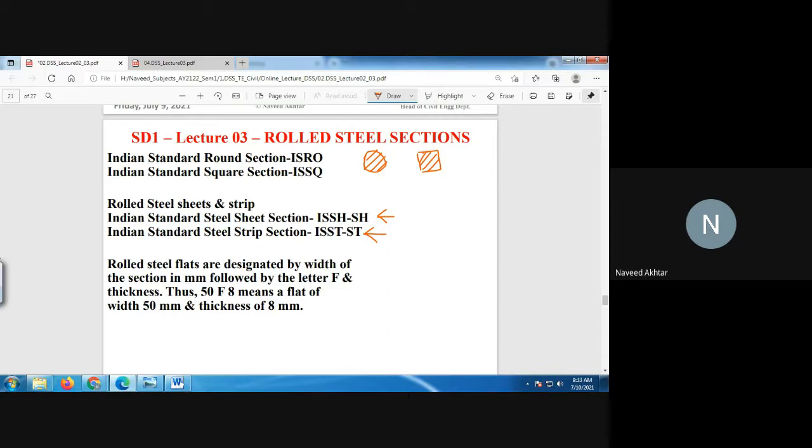Then the flat section, the Indian Standard Flat section. If the width is 50 and the thickness is 8 mm, then we will write the flat as 50F8.